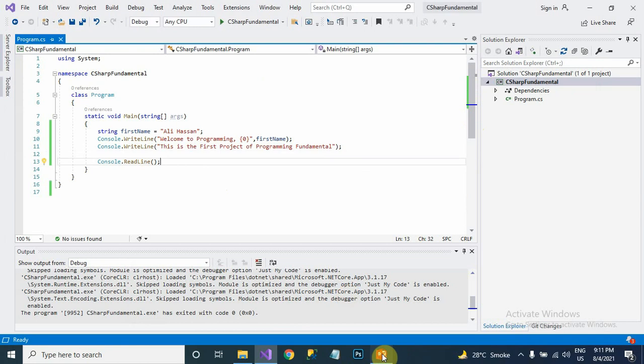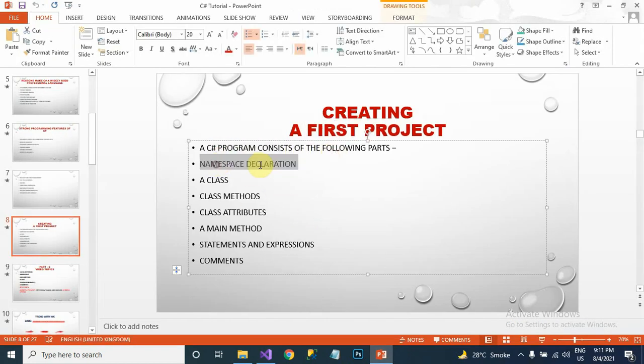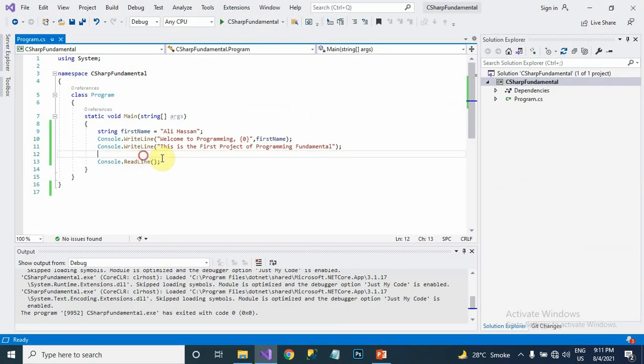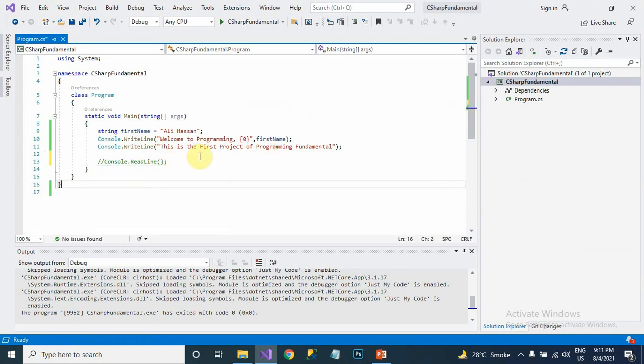Here is the programming namespace. I have declared a class, which I already defined. I didn't create a method, but we will create a method and explain all these things. The Main method, I already explained. And the comment section I didn't define. You can comment with Ctrl+K, C. Ctrl+K, C, and you can do the comment.